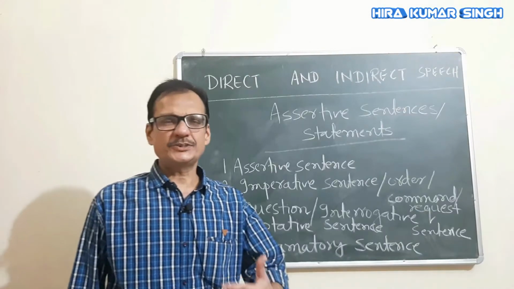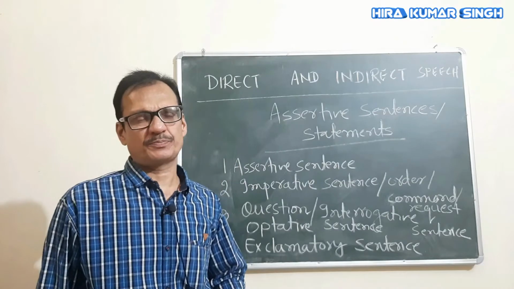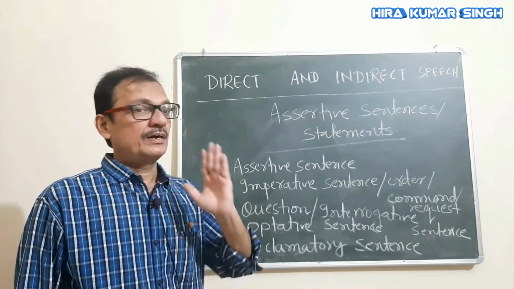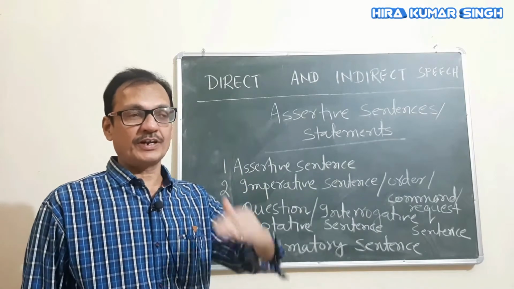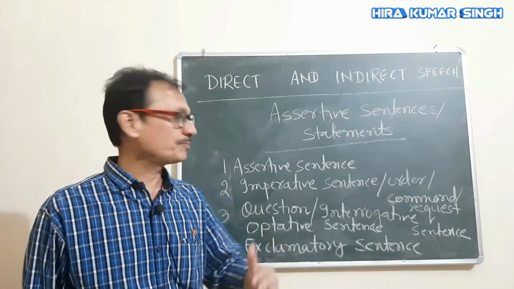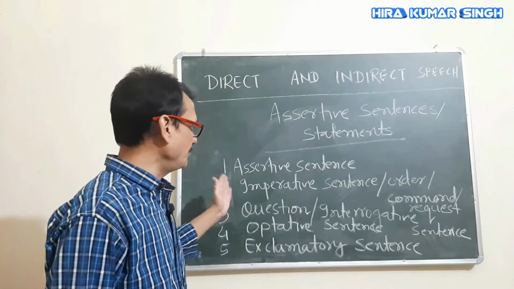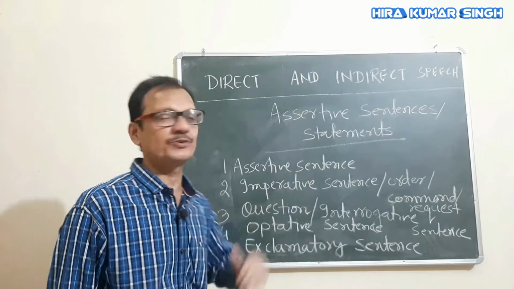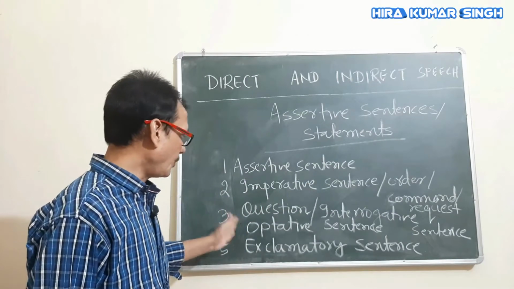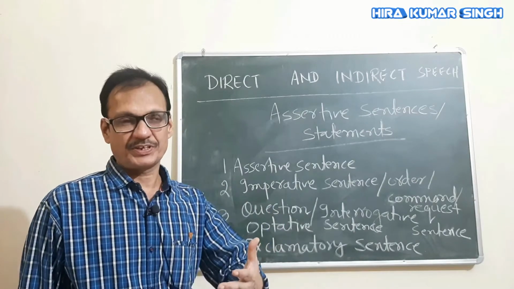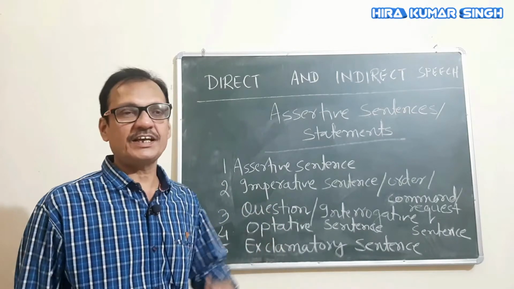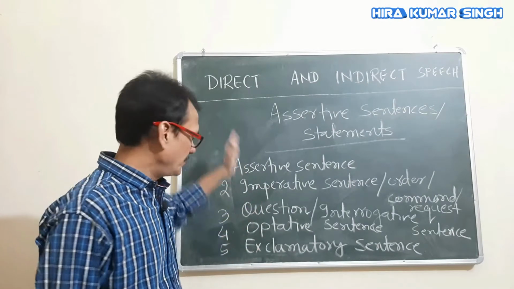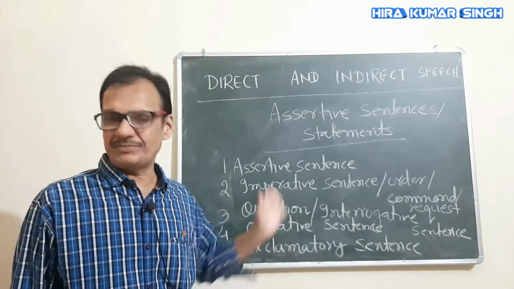Now, students, we shall start with assertive sentences. Sentences are of 5 kinds. Here they are. Assertive sentence which declares or affirms or supports something. Then imperative sentence which gives command or order. Then we have question or interrogative sentence. And then optative sentence which expresses wish and desires. And the 5th one is exclamatory sentence which indicates sudden feelings and emotions. I will be telling you in detail about all these 5 types of sentences.